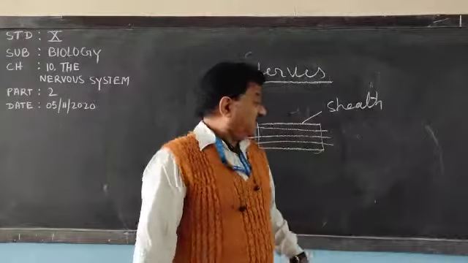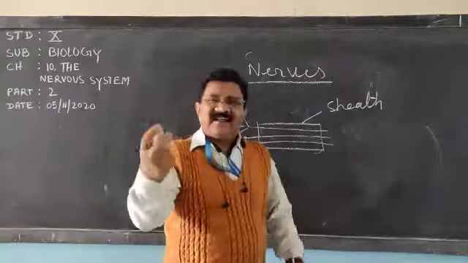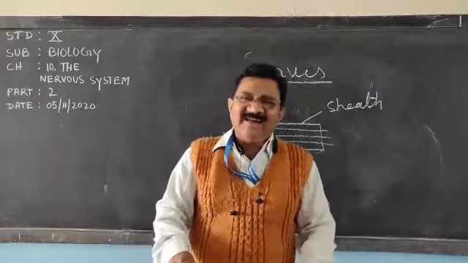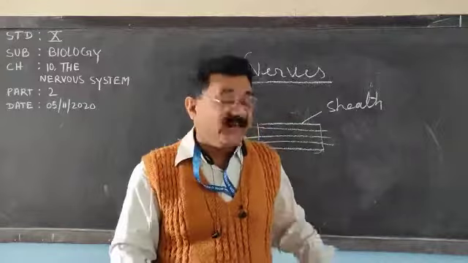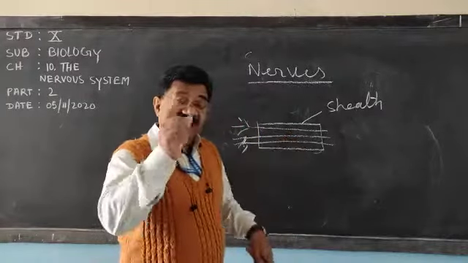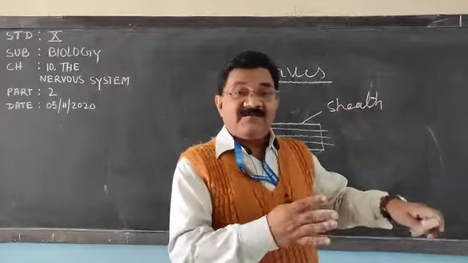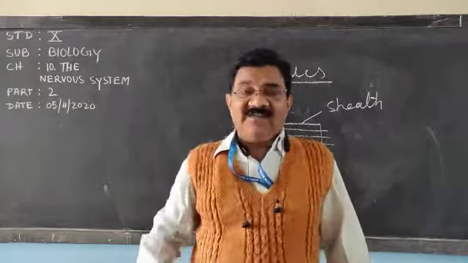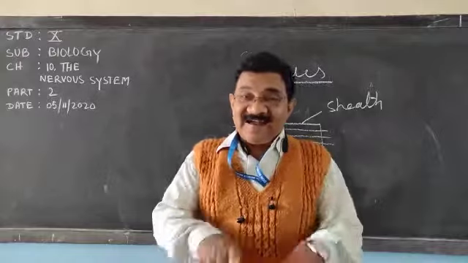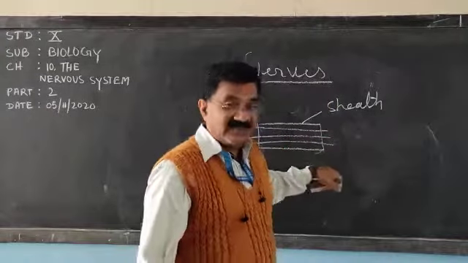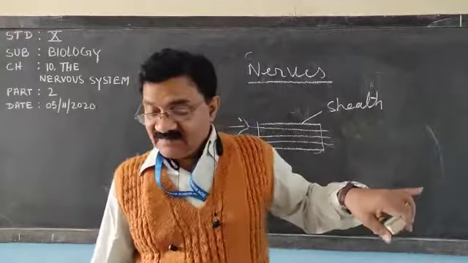Very clear? And now think of the underground electrical cable. Underground electrical cable is there, insulation is there, and here the insulation is done by the myelin sheath. One wire is reaching my house, one wire is reaching your house, and they are not mixing with each other. Same is the case with the nerves.